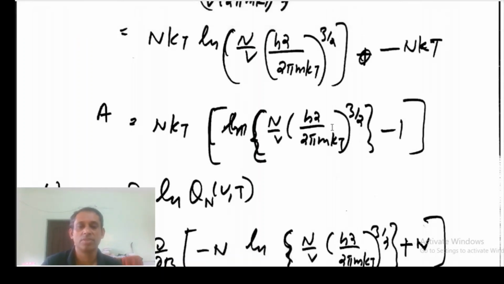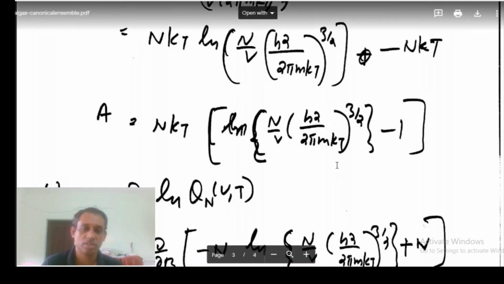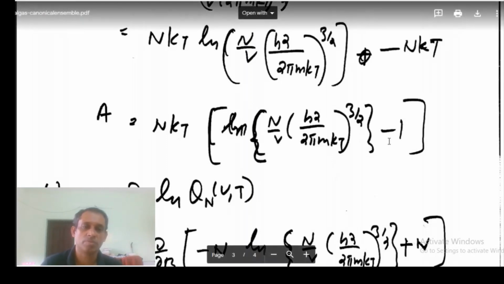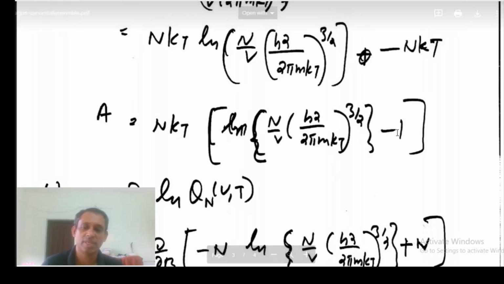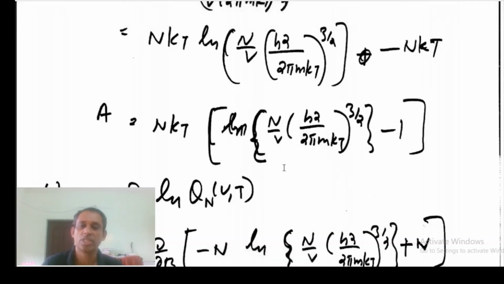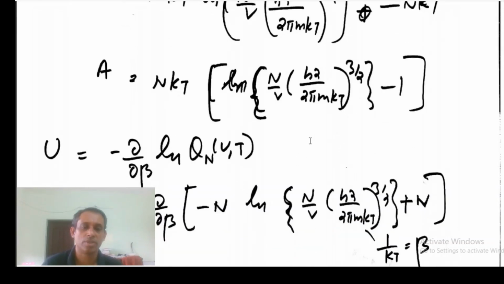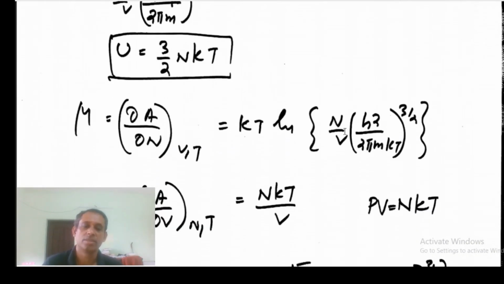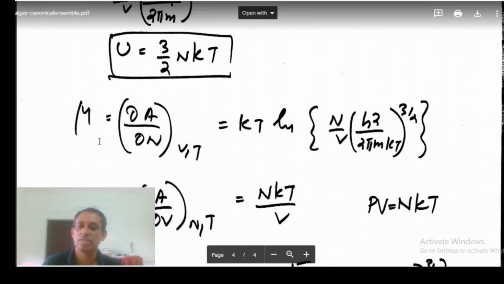I differentiate this with respect to n. Since this is log, this will go in the denominator. This will be 0 because this is a constant and temperature is constant. So I differentiate this with the number of particles. So I will get this result. So this is the equation for the chemical potential.